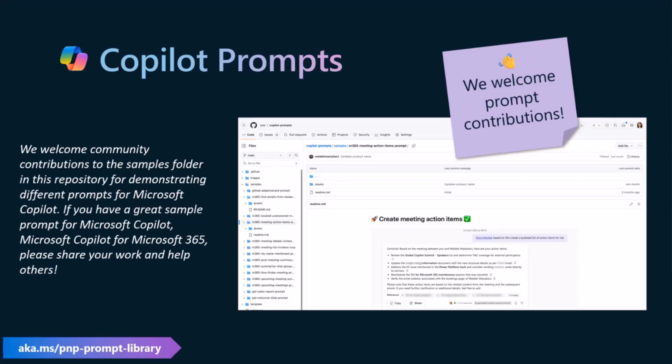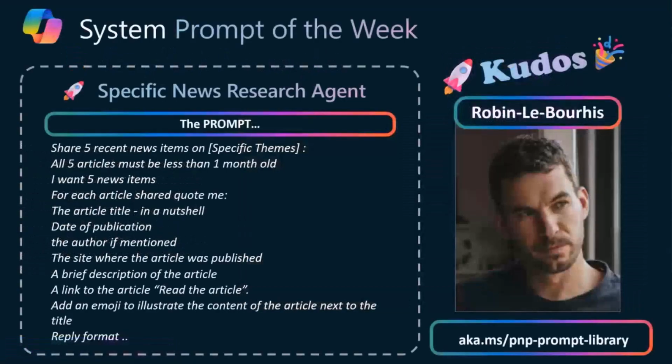And every single week, we acknowledge the prompt of the week. This time it's coming from Robin de la Bourgis, and I apologize for the pronunciation, but it's a great summary prompt on getting the recent emails based on certain conditions and getting that in a format. So making the Copilot aggregate information and format the output based on your need. Really cool prompt from Robin.